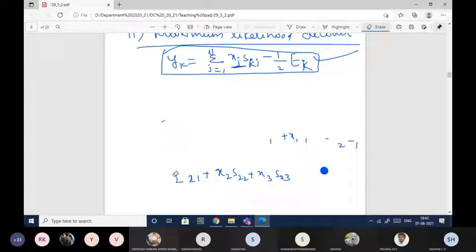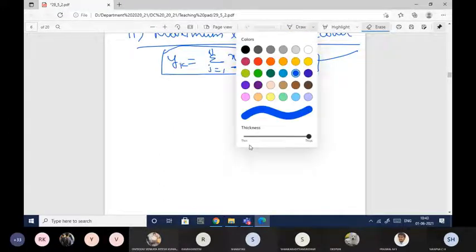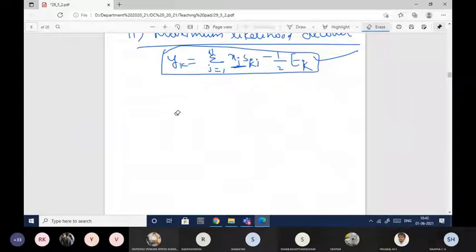In order to implement this function, let me expand and write. y1 is equal to the summation over j equal to 1 to n of xj s1j minus half E1.